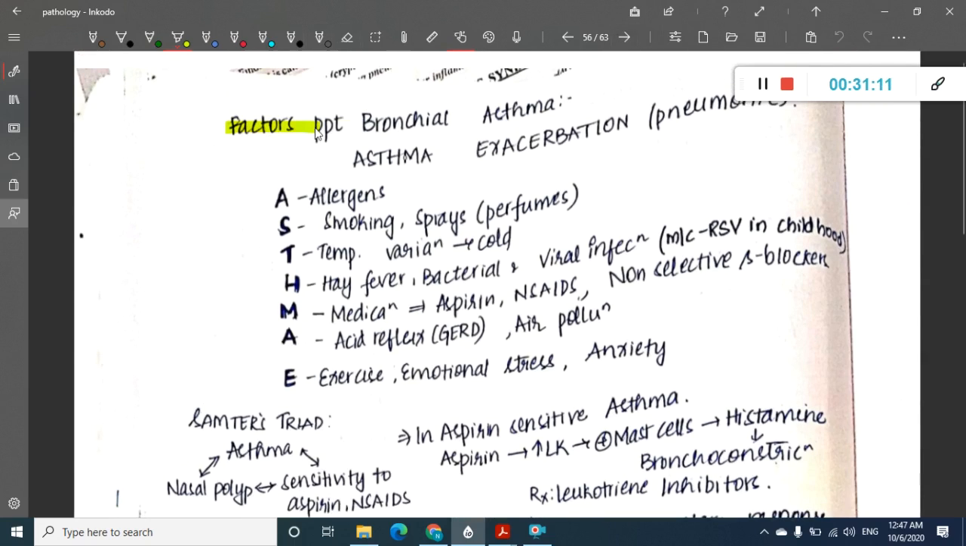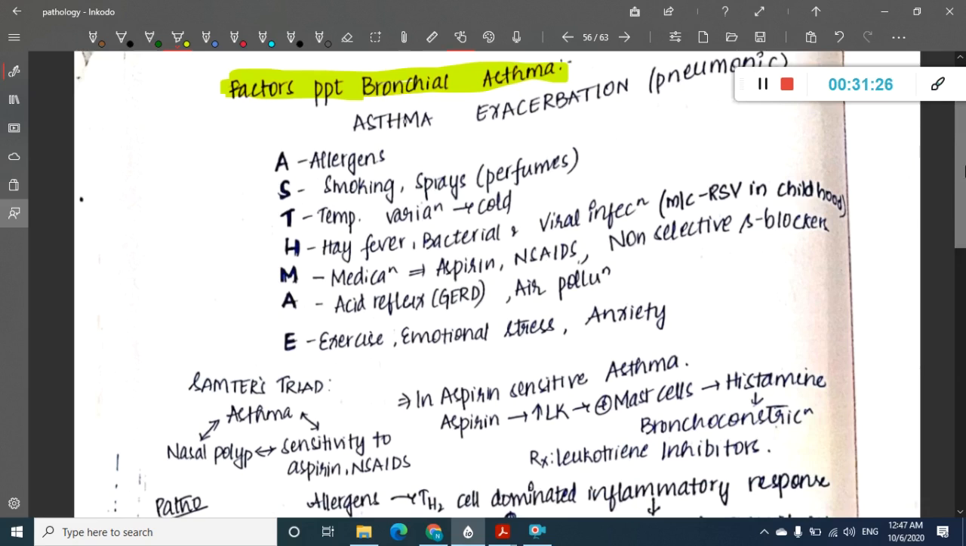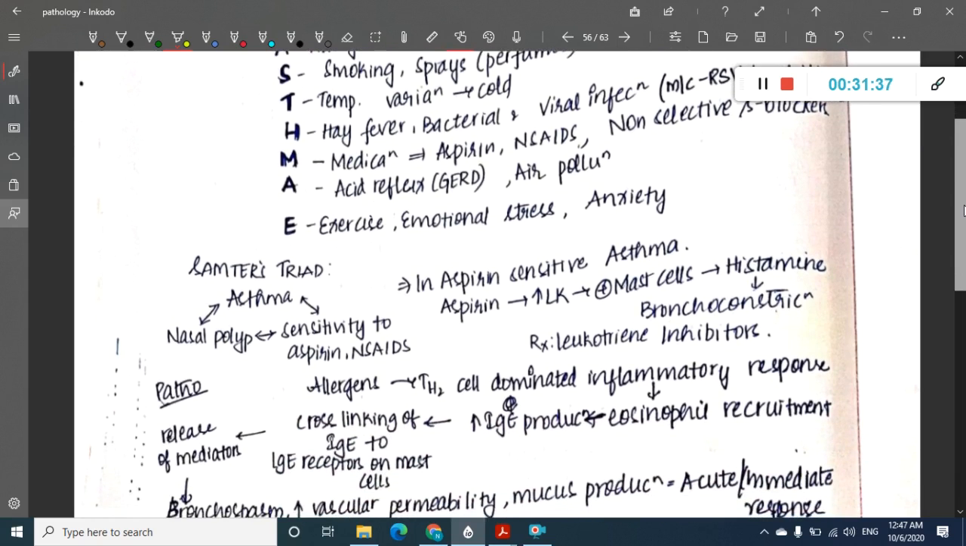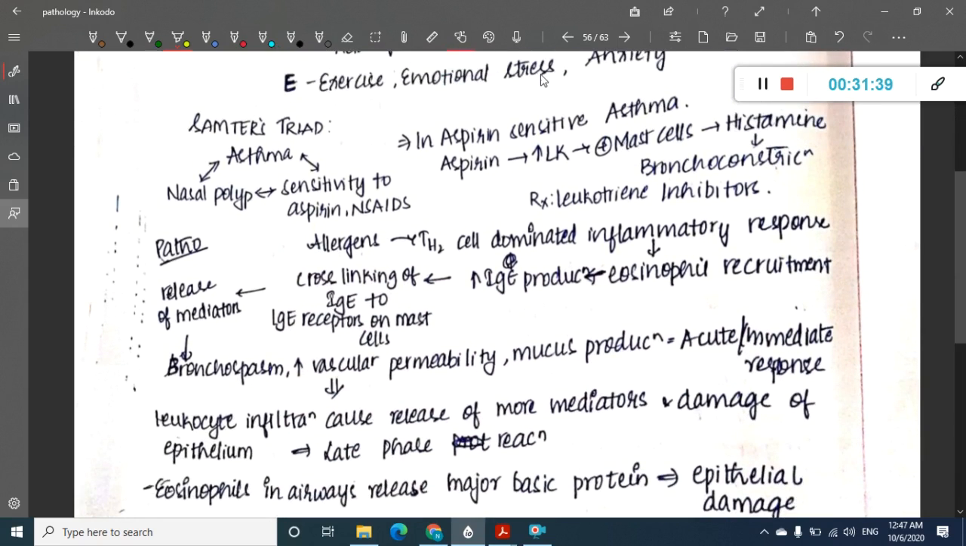Next, these are important. What are the factors which precipitate asthma? I have already dealt with them. You can remember it by this mnemonic, asthma exacerbation: allergens, smoking, sprays, temperature variation, hay fever, bacterial and viral infection, medications like aspirin, NSAIDs, non-selective beta blockers, acid reflux like GERD, air pollution, exercise, emotional stress and anxiety. Okay, in asthma this is important.